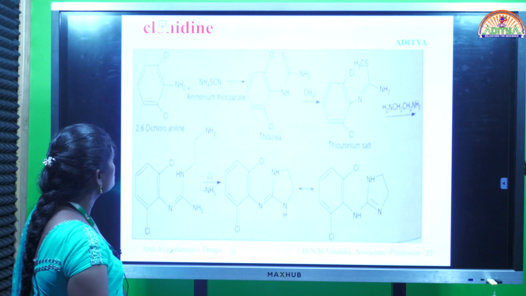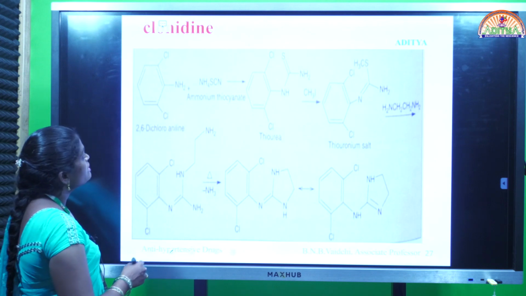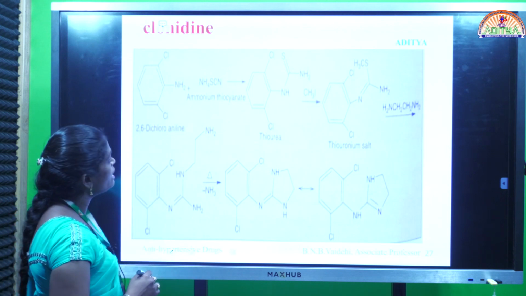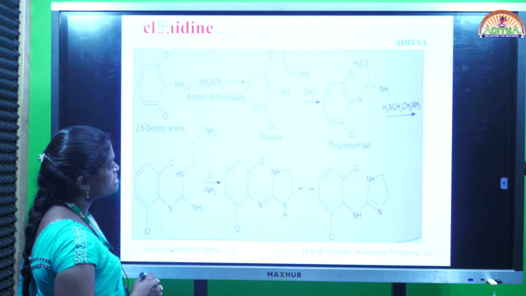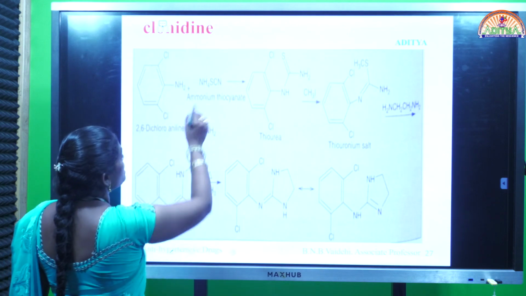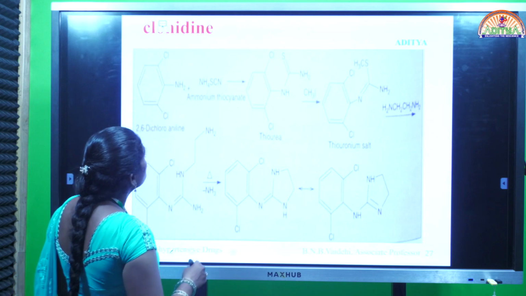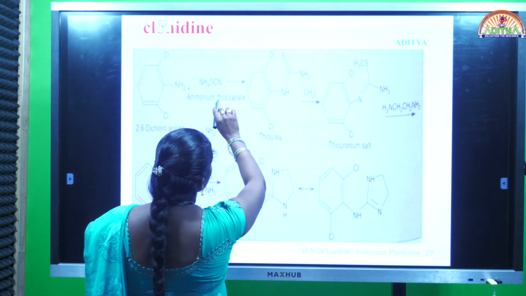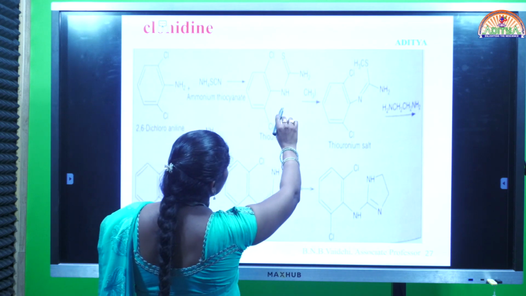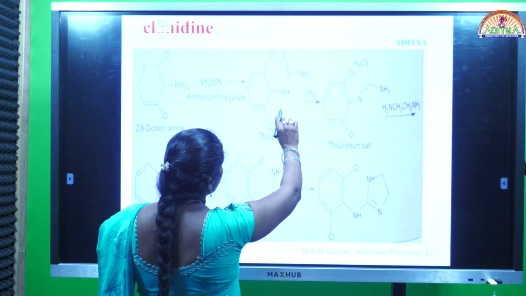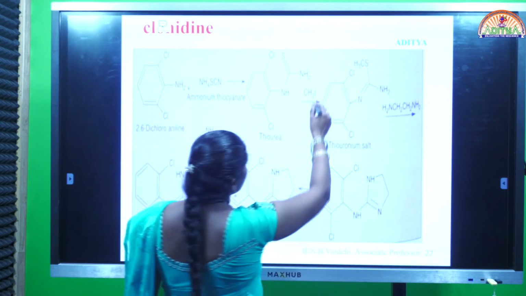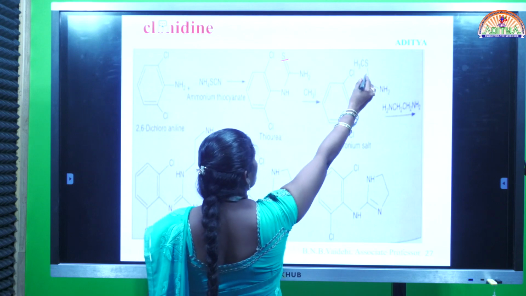Okay, this is about synthesis of clonidine. For synthesis of clonidine, we require 2,6-dichloroaniline. First treat this 2,6-dichloroaniline with ammonium thiocyanate, that is NH4SCN. On treatment with this ammonium thiocyanate, one hydrogen is substituted with the thiocyanate molecule and we will get this intermediate. Next we treat this thiourea derivative with methyl-iodide. On treatment with methyl-iodide, this S is converted into SCH3.